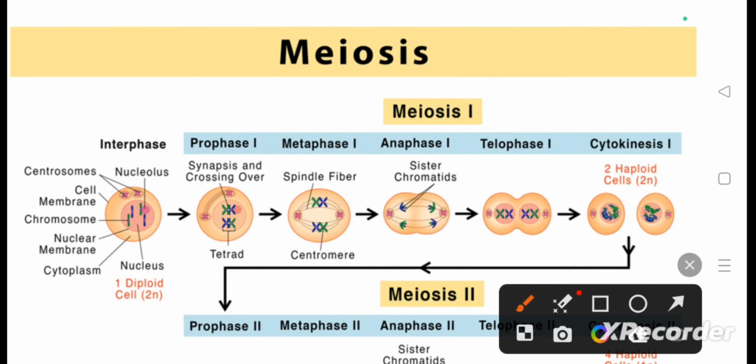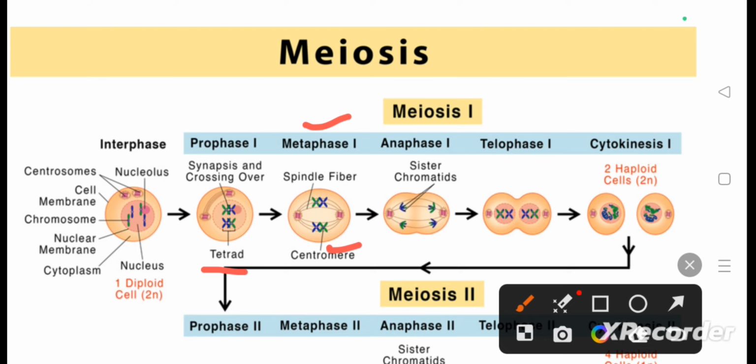Now we come to metaphase 1. During metaphase 1, all the bivalent chromosomes, which we can also call tetrads because they have four chromatids, align on the equatorial plate. The microtubules from the opposite poles of the spindle attach to the homologous pair of chromosomes. So you can see the pair of chromosomes have aligned themselves at the equator, attached at the centromere.